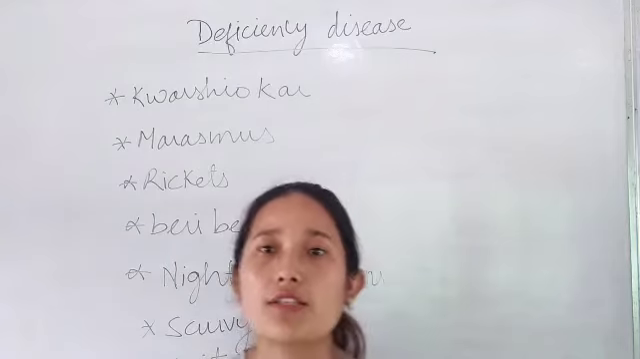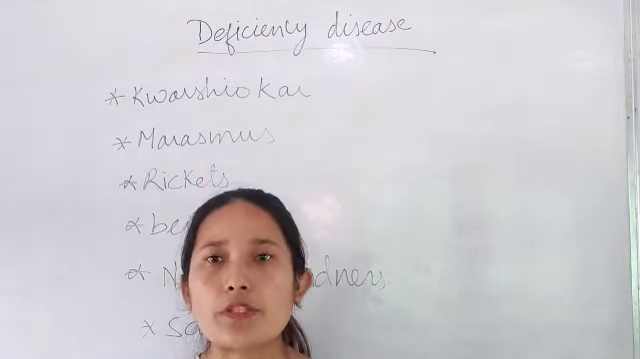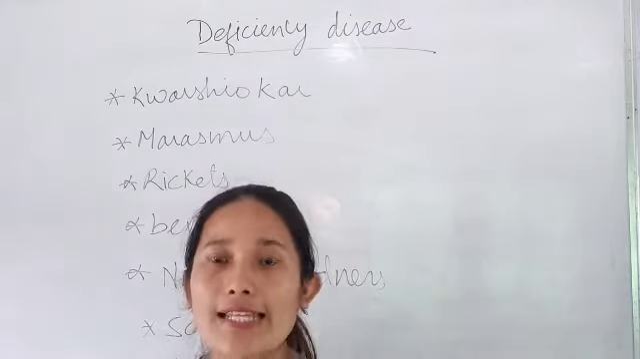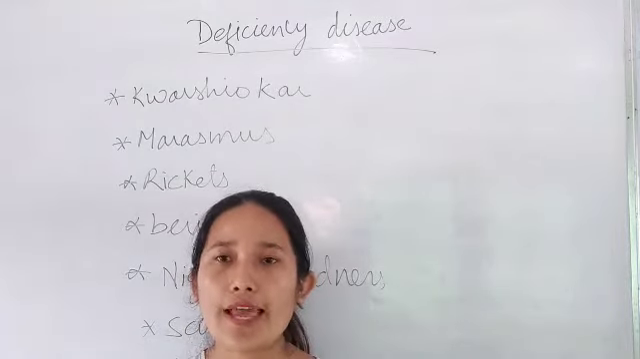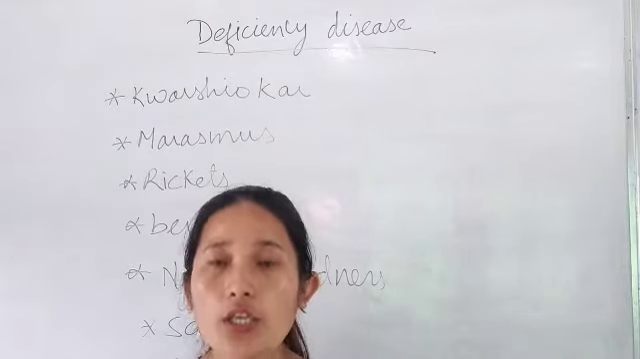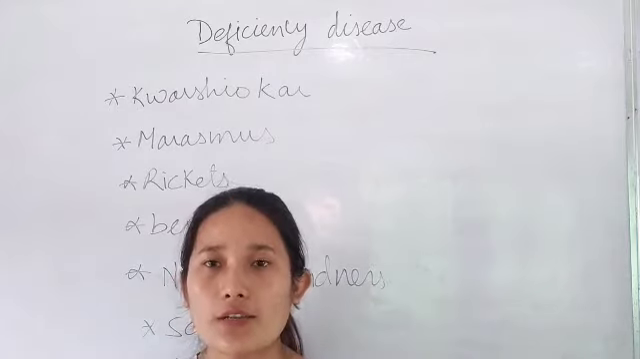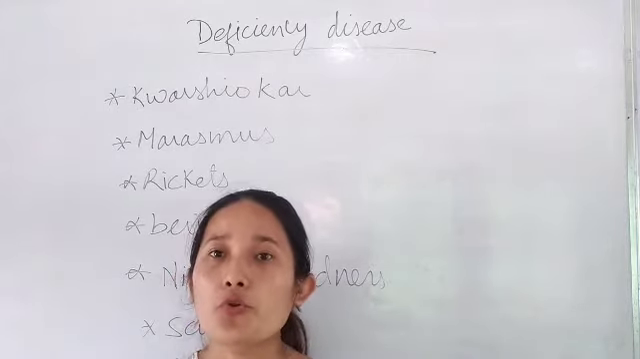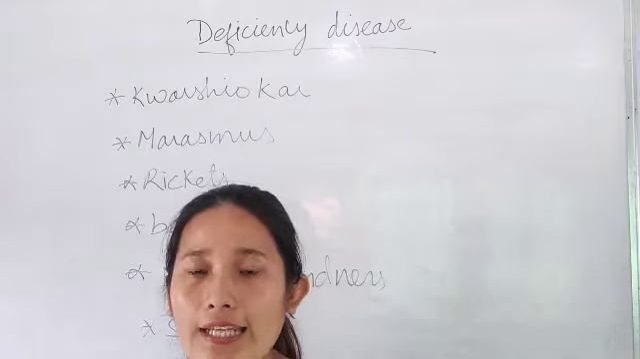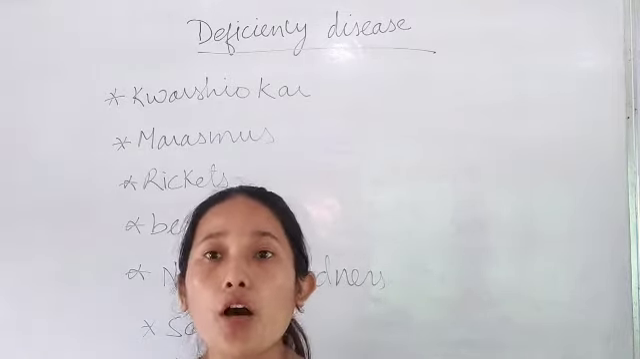A deficiency disease is a disease caused because of lack of certain nutrients in our diet. So if you don't take a balanced diet, it might lead to certain diseases. That disease is referred to as a deficiency disease. That's why we should always have a balanced diet. Our diet should consist of all the different nutrients in a proper amount.